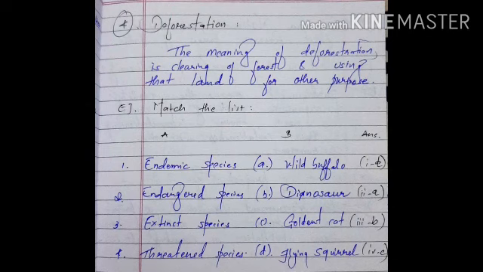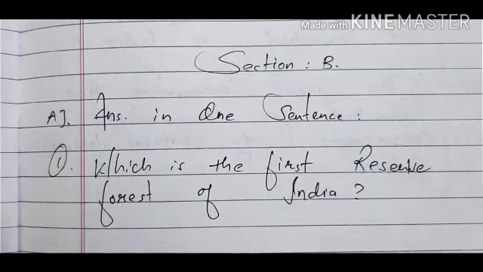So here in part A, first is endemic species, second one is endangered species, third one is extinct species and the fourth one is threatened species. In part B, A is wild buffalo, second is dinosaurs, C is golden cat and D is flying squirrel. The answer will be: first matches with D, second with A, third with B and the last one with C. Now talk about section B.